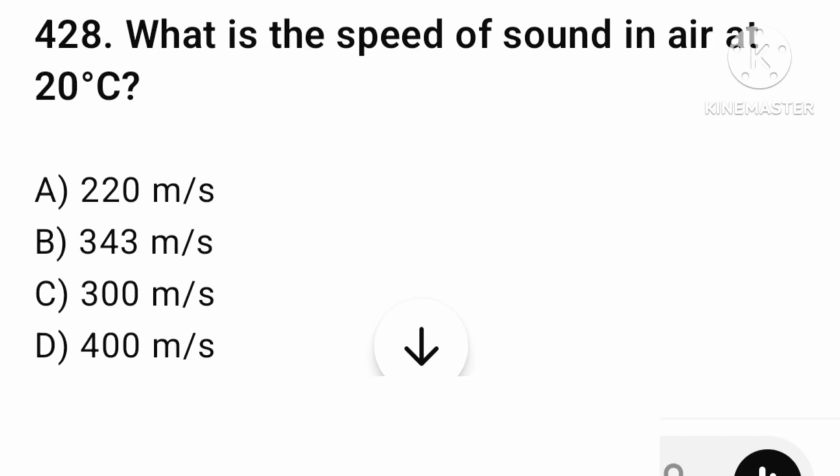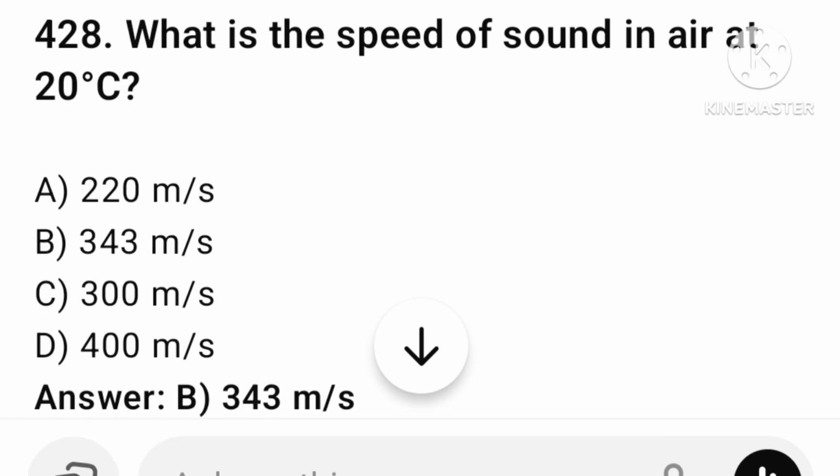And the next question. What is the speed of sound in air at 20 degrees Celsius? 220 meter per second, 343 meter per second, 300 meter per second, or 400 meter per second? What is the answer? The answer is option number B, 343 meter per second. Let's find the next question.